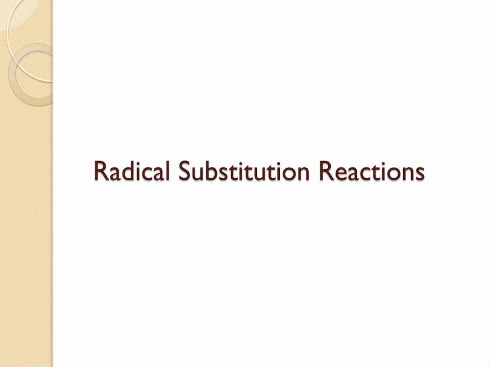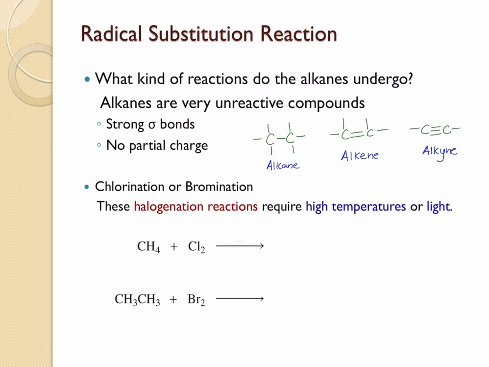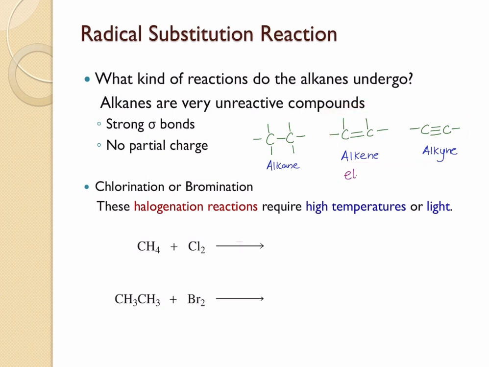In this video, we are going to talk about radical substitution reactions. We have seen that the carbon-carbon double and triple bonds of alkenes and alkynes are composed of strong sigma bonds and weaker pi bonds. And because of their relatively weak pi bonds, both alkenes and alkynes can undergo electrophilic addition reactions. And because alkanes do not have any pi bonds, they cannot undergo electrophilic addition reactions.